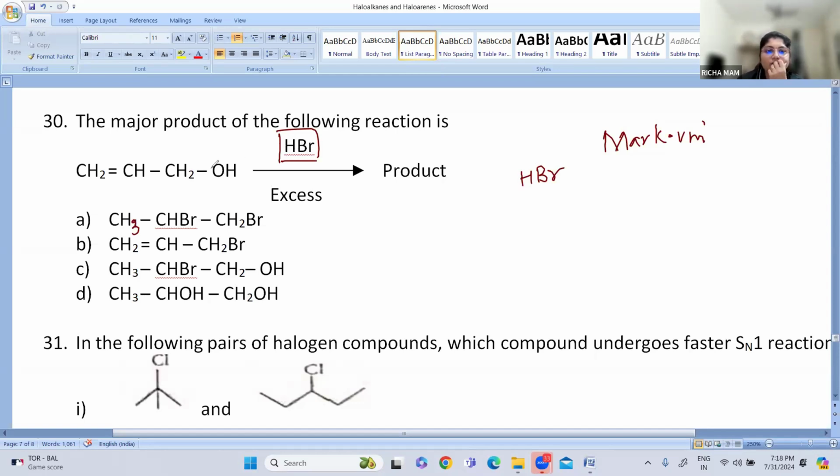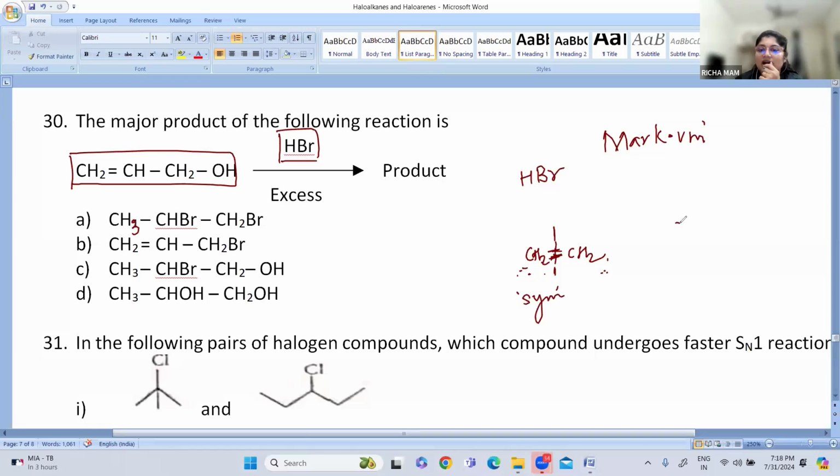So what will happen now? You can see there is an unsymmetrical alkene. Symmetrical means the double bond is between two similar atoms, so on either side of the double bond the number of atoms is the same. Unsymmetrical means the number of carbon atoms on either side of the double bond is not similar.